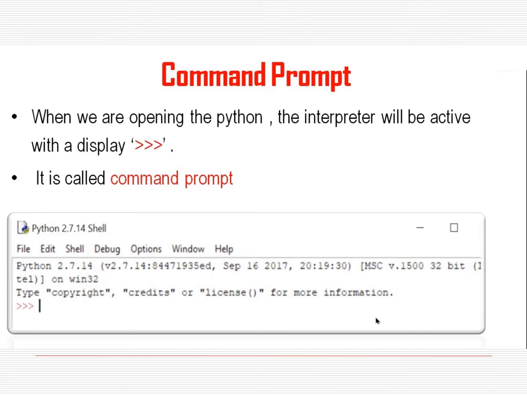Then what is the command prompt? When we open a Python shell, it will show a command prompt like this. This command prompt shows that the interpreter is ready to interact. These three greater than symbols are the command prompt.